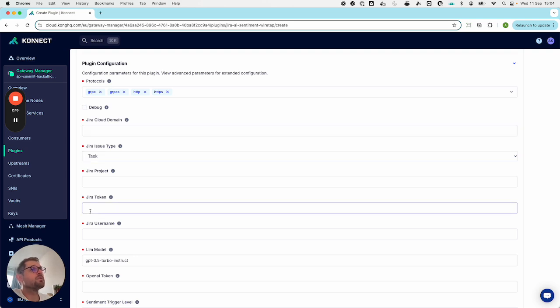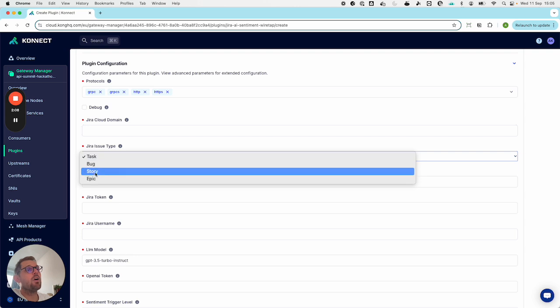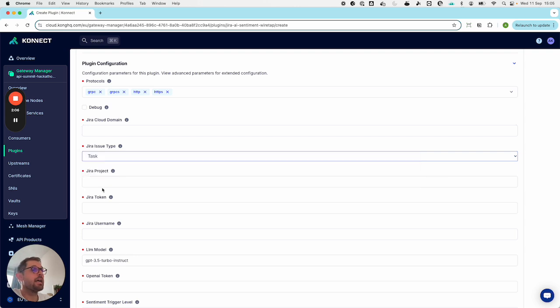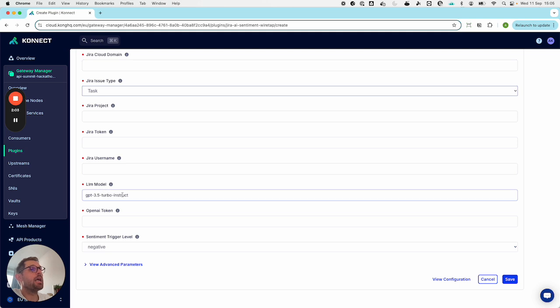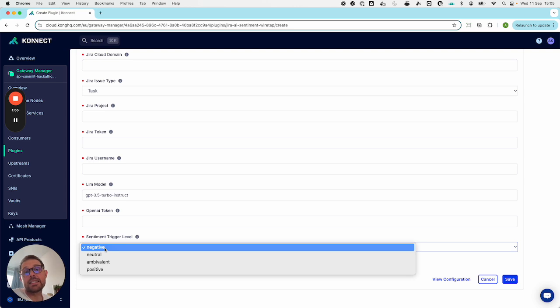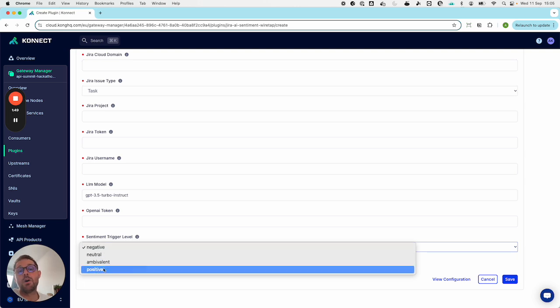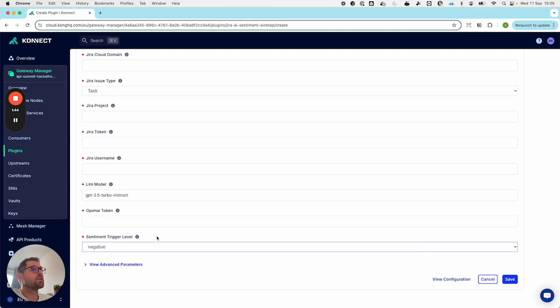I've got fields for Jira to set your cloud domain as well as authenticate with token and username and set the Jira project. The issue type, on what type of issue within Jira it creates. The model in OpenAI that gets used to calculate the sentiment, as well as the token, and then the sentiment trigger level. So setting it to negative, only negative sentiments create issues within Jira. If I set it to positive, almost like a log level, then everything from positive to negative gets created.